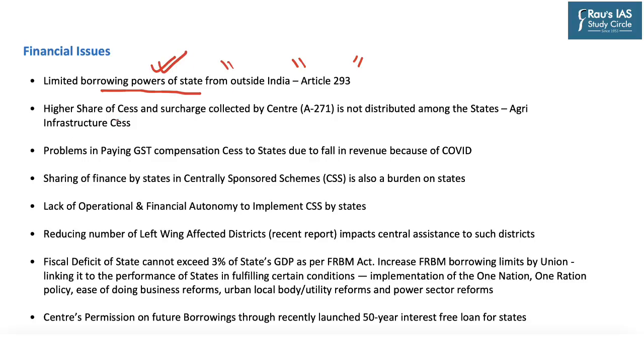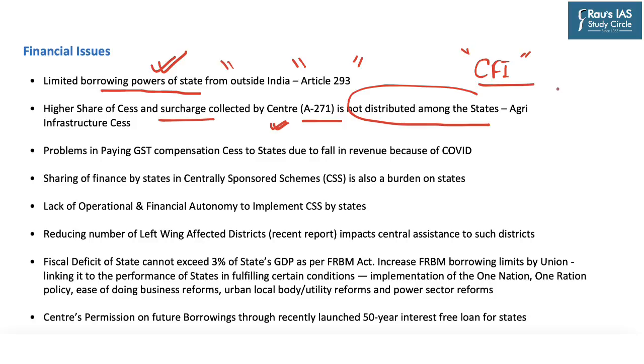Further, it says that a higher share of cess and surcharge collected by the center under Article 271 of the Indian Constitution is not distributed among the states, because these cess and surcharge form a part of the Consolidated Fund of India and hence do not form a part of the divisible pool of taxes, and hence these cess and surcharges collected by the center are not shared with the state governments. Now, another financial constraint for the state is that the central government is not able to pay the GST compensation cess to states, and this is also because of the fall in revenue because of the COVID situation.